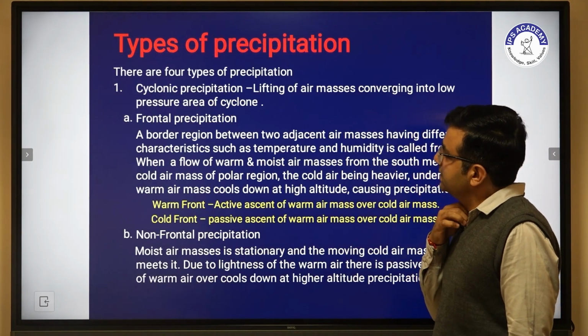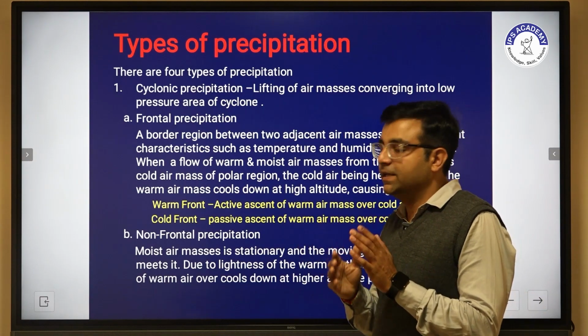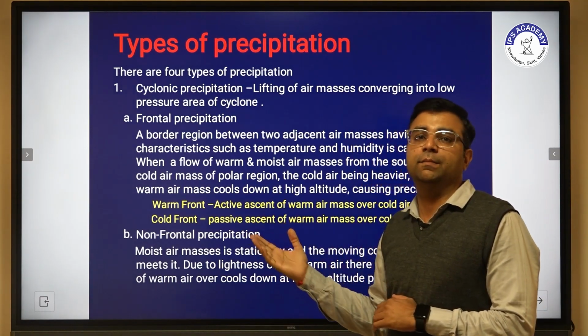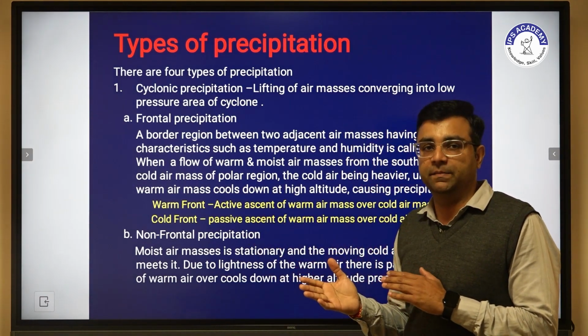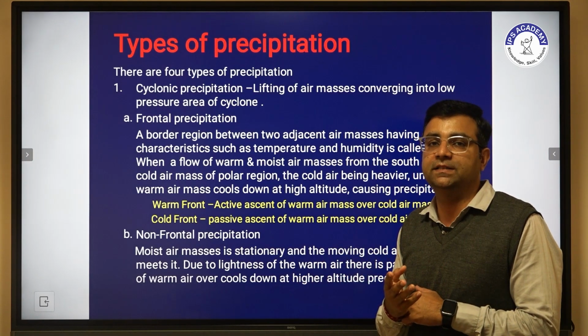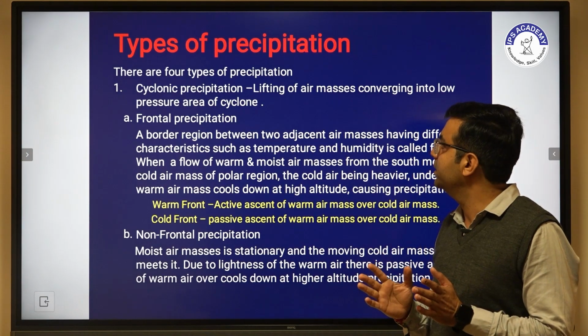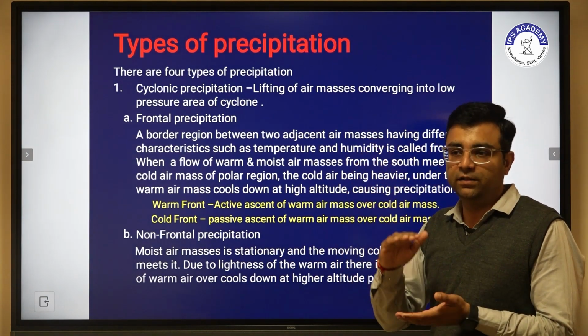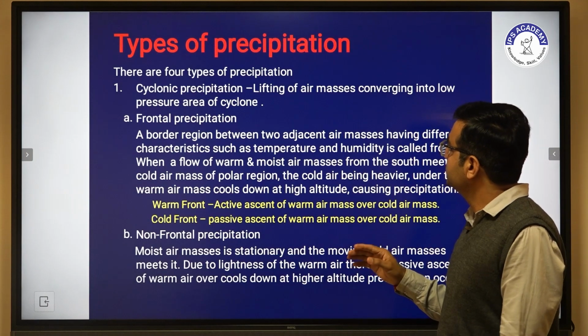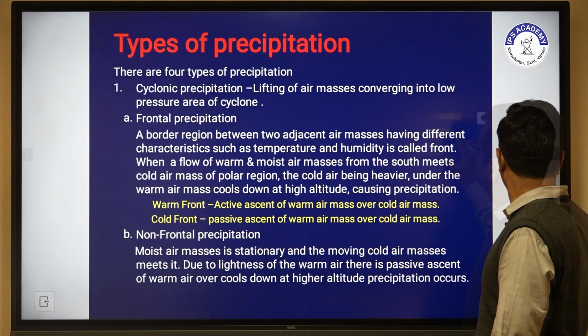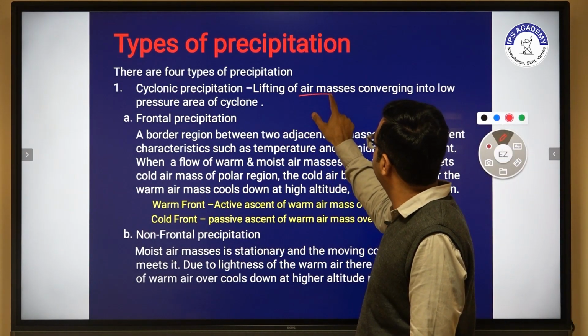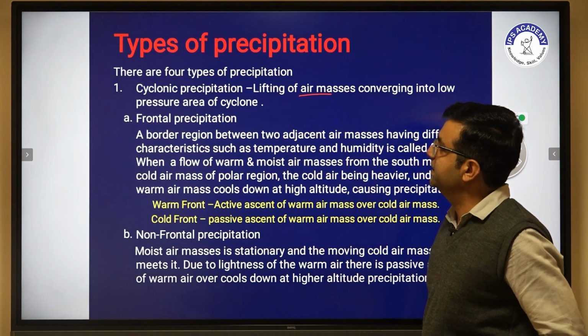Now we discuss precipitation, and the types of precipitation. Generally 4 types of precipitation occur. First is cyclonic precipitation, which occurs due to lifting of air masses. Lifting of air masses is nothing but converging into the low pressure area of a cyclone.